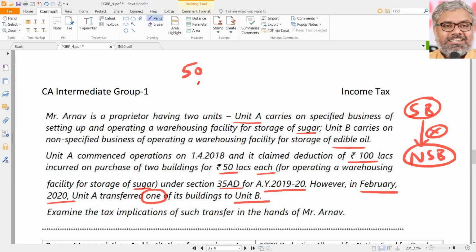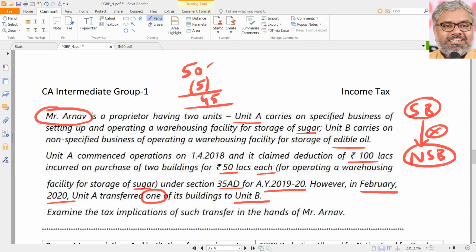50 lakhs at 10% means 5 lakhs depreciation is available. That will be available. So how much will be actually taxable now? 45 lakhs will be taxable in the hands of Mr. Arnav in the assessment year 2021 or previous year 1920. Because the transfer happened in the previous year 1920, 45 lakhs will become taxable in the hands of Mr. Arnav. Whatever earlier allowed as deduction now became taxable.